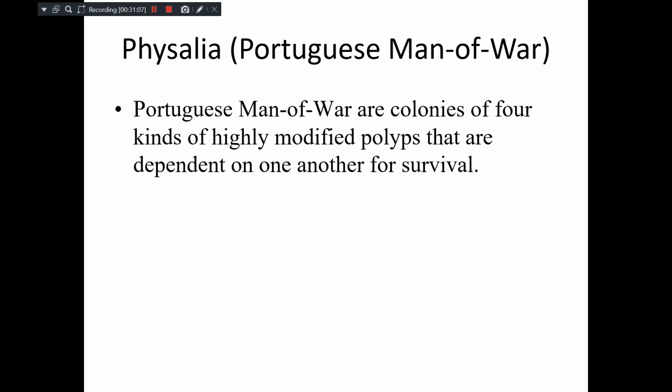Another good and very interesting example is Physalia, which is also popularly known as Portuguese man of war. Here in the Portuguese man of war or Physalia, it has four kinds of highly modified polyps. There are four different types of polyps, and they depend on one another for survival.